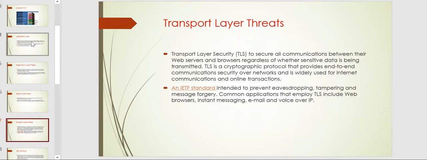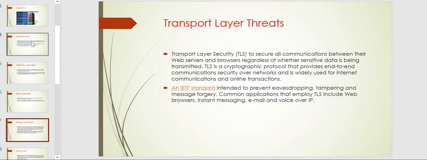When data is moving from source to destination, we have to use encryption techniques. We have a lot of encryption algorithms, such as AES, DES and MD5. All of these come under the transport layer algorithms. We have to take care of those and apply them in this layer for defending against these threats.